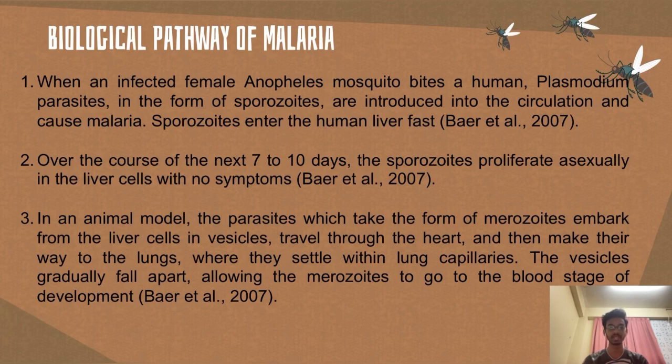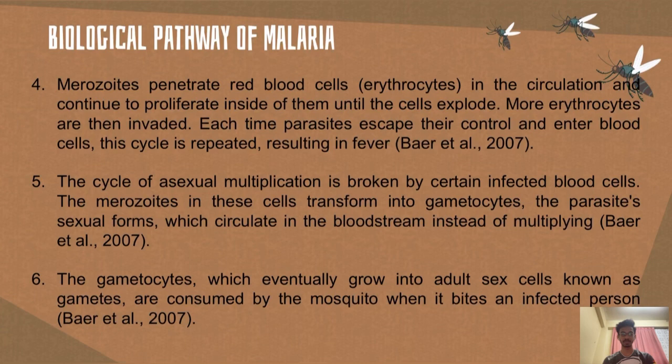symptoms. In an animal model, the parasites, which take the form of merozoites, embark from the liver cells in vesicles, travel through the heart, and then make their way into the lungs, where they settle within the lung capillaries. The vesicles gradually fall apart, allowing the merozoites to go to the blood stage of development. Following that, the merozoites penetrate red blood cells, erythrocytes, in the circulation and continue to proliferate inside of them until the cells explode. More erythrocytes are then invaded.